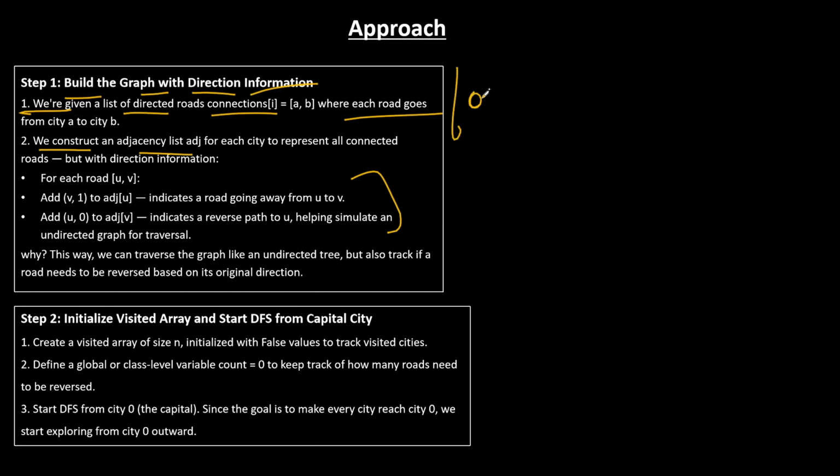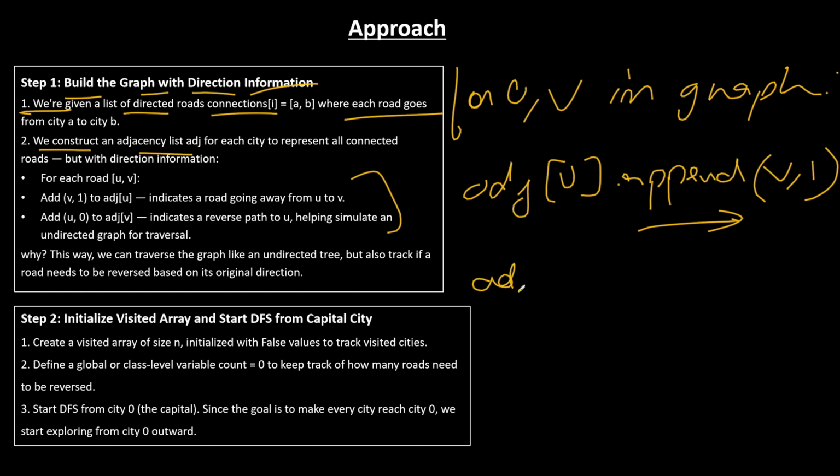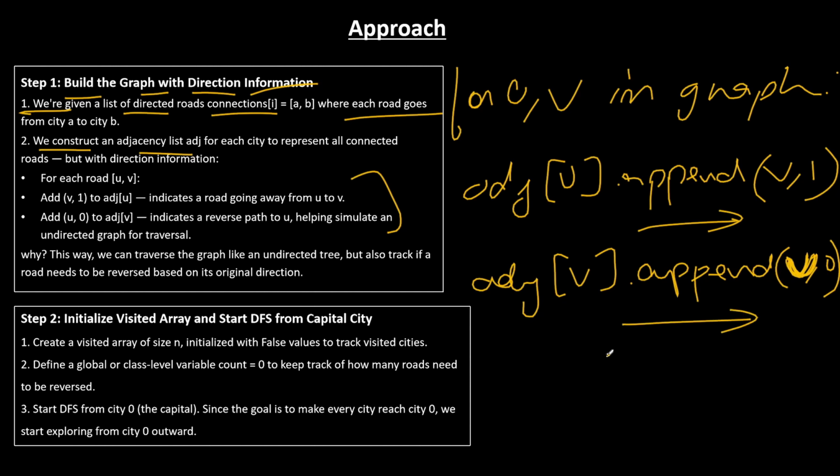We do it like for u comma v in the graph given to us. You could do adjacency list of u dot append v comma 1. This is the original one. This means that u is pointing towards v. And adjacency of v dot append, this is the one which is created by us. Sorry, this will be u comma 0. This says that v is pointing towards u. So bidirectional. This way we can traverse a graph like an undirected tree.